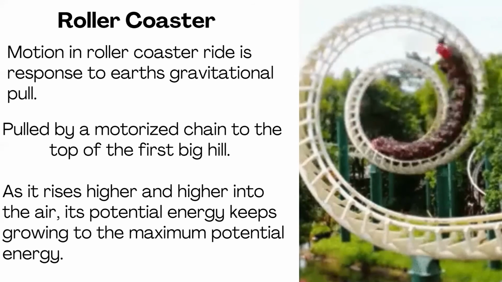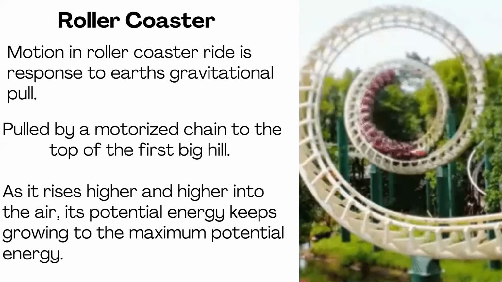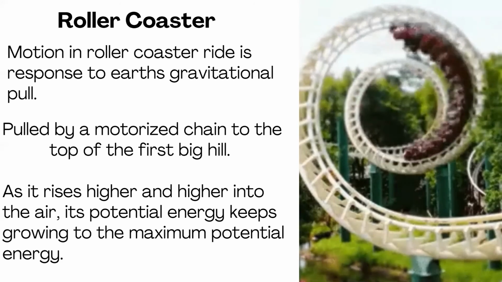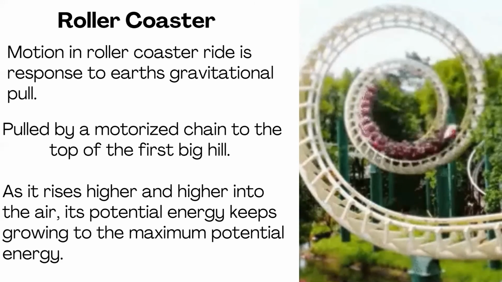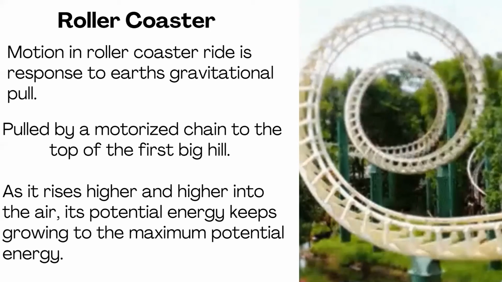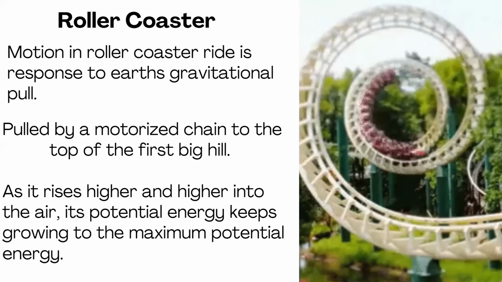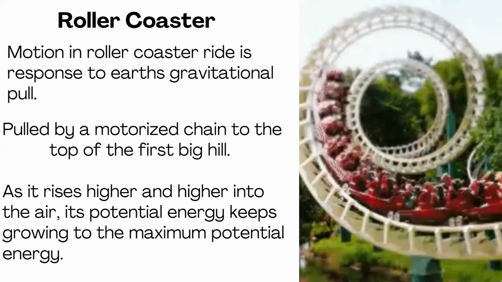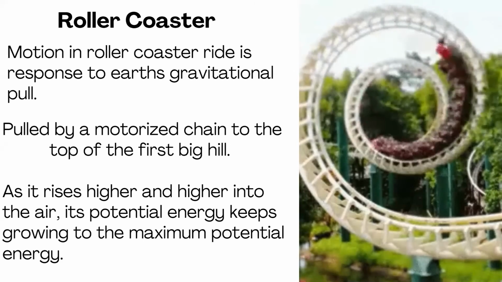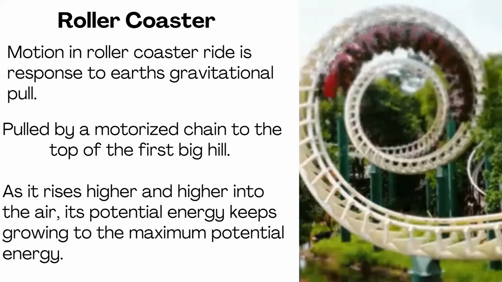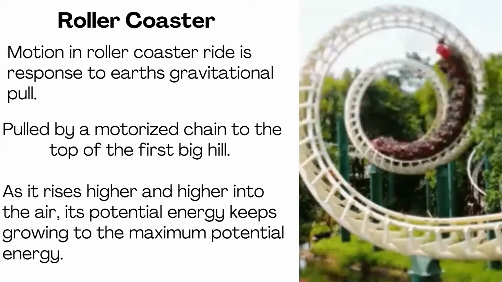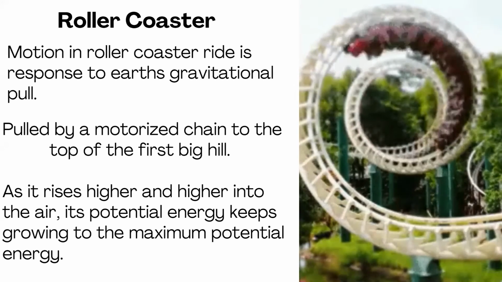So the next one is the roller coaster. You might have seen this in amusement parks, or maybe we all have had a ride on it. The motion in the roller coaster is due to the Earth's gravitational pull. First, we just need to give power to make it run. It is pulled by a chain to the top, and once it covers the first big hill, it will start moving and covering the location.